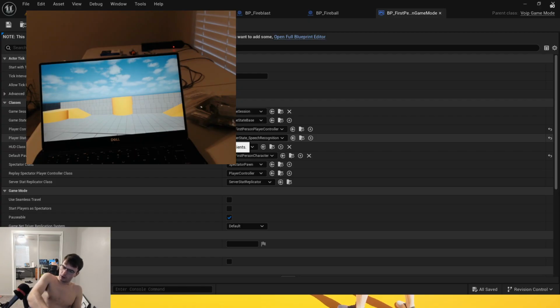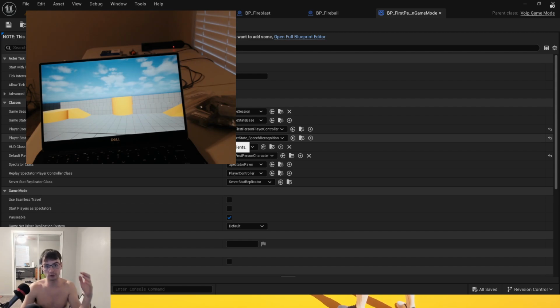I'm not exactly sure there. But long story short, each player has its own player state, but the game has its own game state. So we want a player state. We want something that's local to each player, and that's where the recognition should happen, so that you are not privy to other people's speech. So if someone casts some healing spell, everybody in the game does not cast the healing spell. It's only that guy casting the healing spell, right?